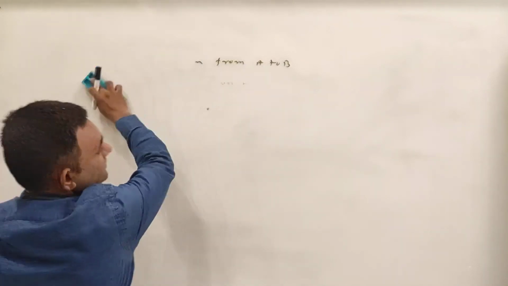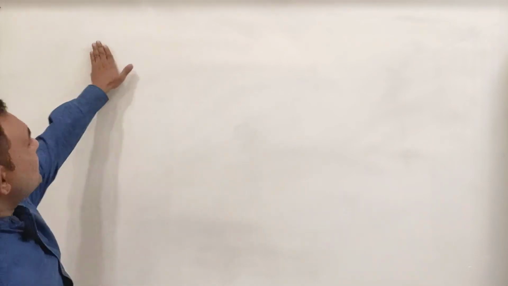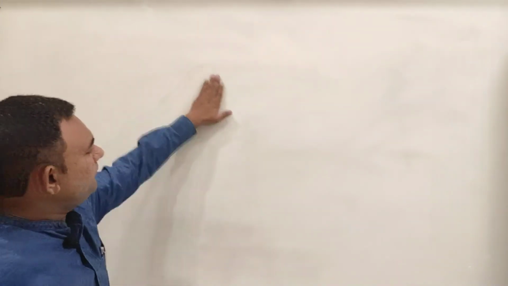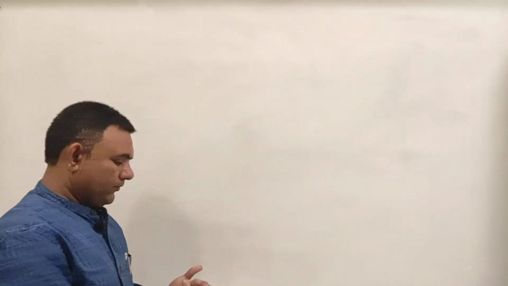So now let us consider the next thing. Okay, let us consider one example of the relation.